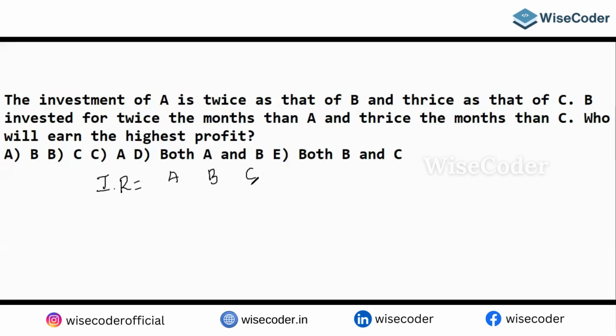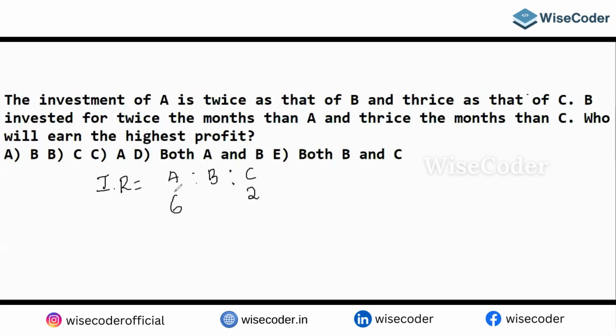Okay, so then whom should I take as the base value? A is twice that of B and thrice that of C. If C is 2, can I say A is thrice, which is 6?